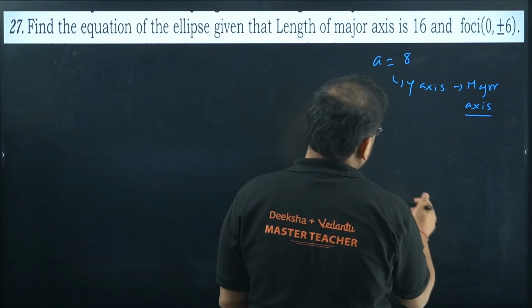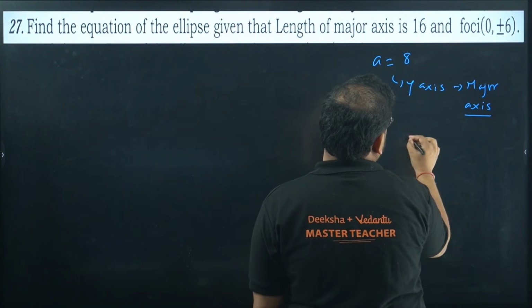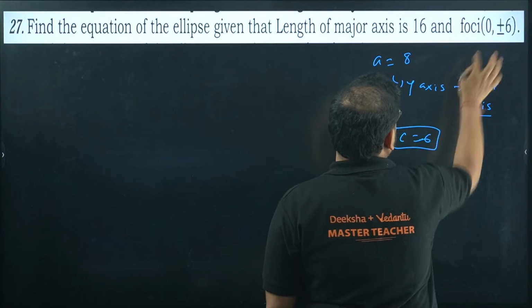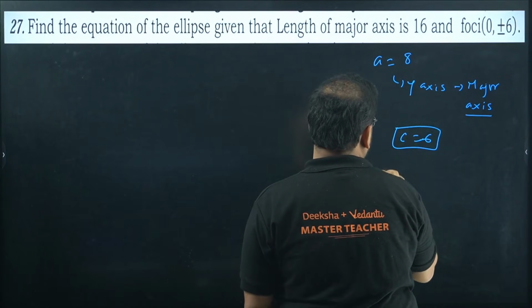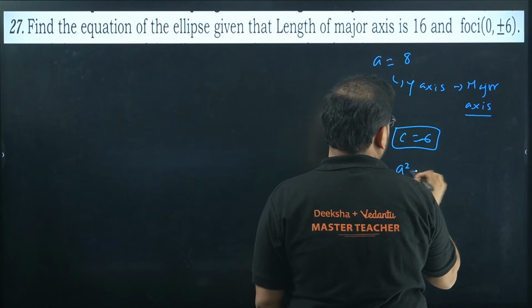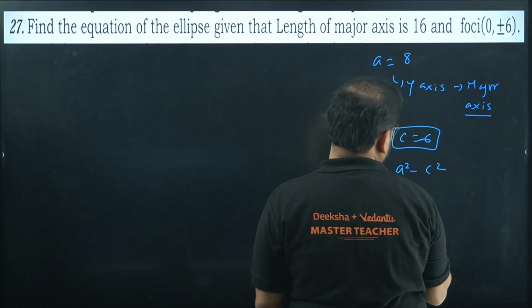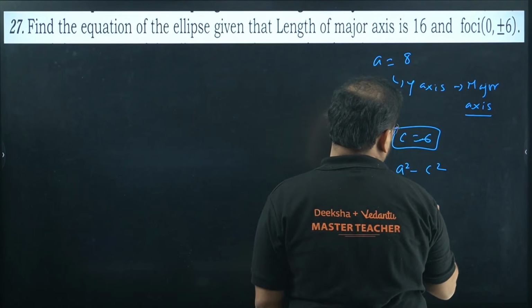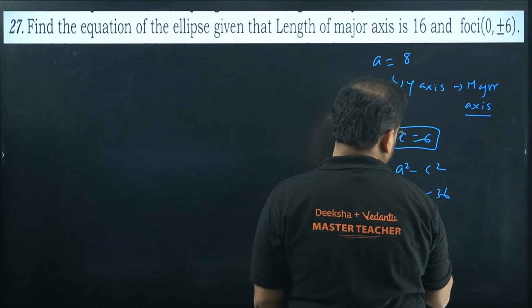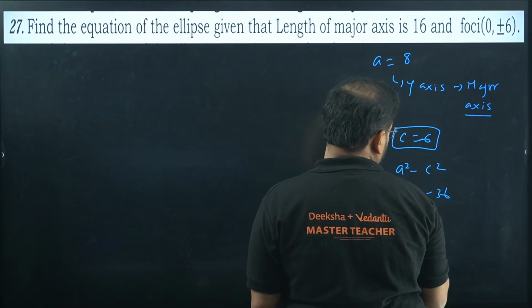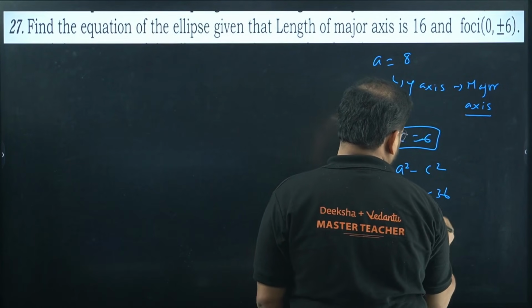Now I'm looking for B square. C value is what? 6 here. Check here. C value is 6. I'm looking for B square. I'll get A square minus C square for this. Have a look. 64 minus 36. I'll get 28.